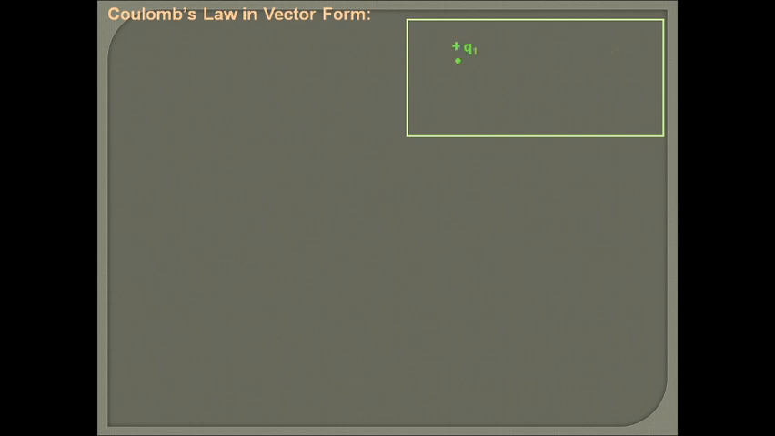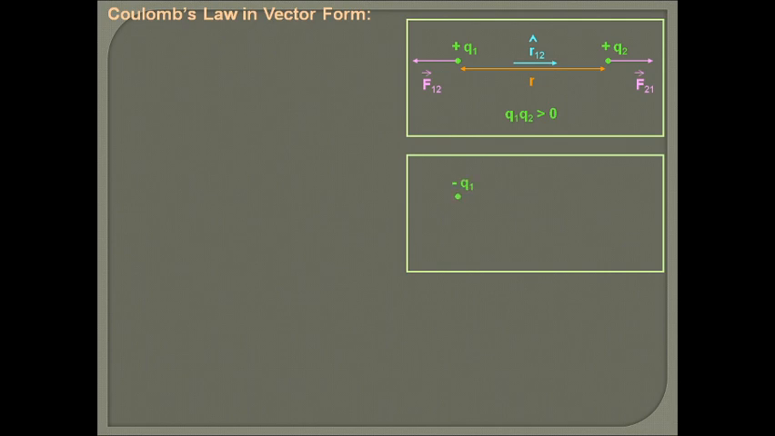So again we take the two charges q1 q2, r is the distance between them, such that q1 q2 is greater than 0. It means both charges we have taken as positive charges. The force between them is the repulsion force. So here we take r12 as a unit vector from q1 to q2, and r21 is the unit vector taken from q2 to q1, and F12 is the force acting on 1 due to 2, and F21 is the force acting on 2 due to 1.